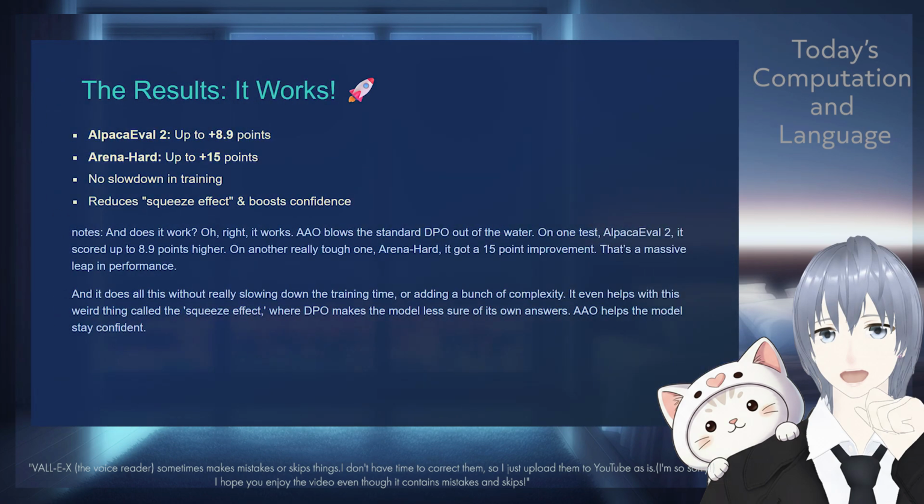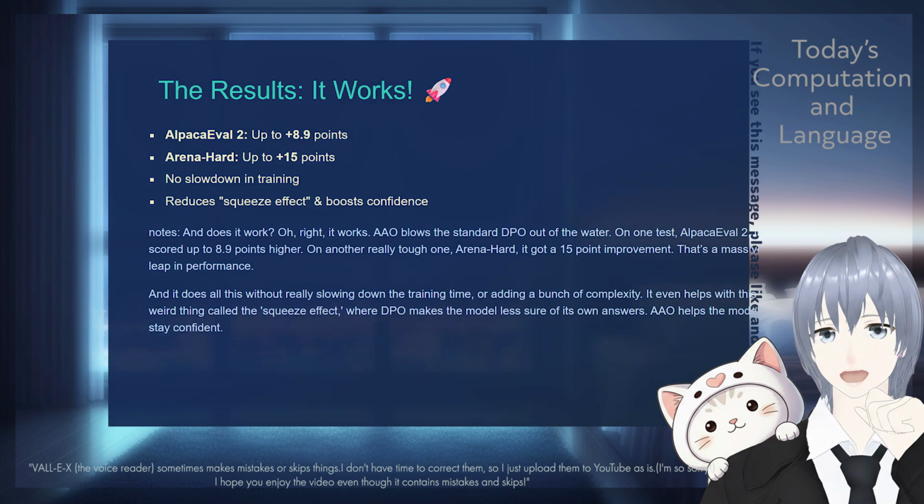And does it work? Oh, it works. AAO blows the standard DPO out of the water. On one test, AlpacaEval 2, it scored way up, and on another really tough one, it had about a 15-point improvement. That's a massive leap in performance. And it does all this without really slowing down the training time or adding a bunch of complexity. It even helps with this weird thing called the log squeeze effect, where DPO makes the model less sure of its own answers. AAO helps the model stay confident.